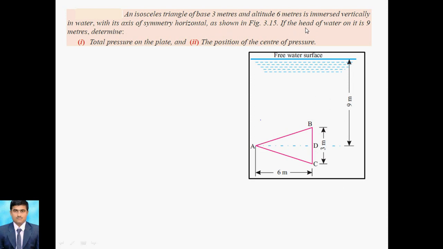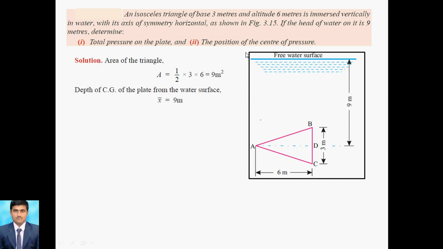And the head is shown in the figure, and it is 9 meter apart. So this altitude is about 9 meter apart, and find out the total pressure and the position of center of pressure. So here P is a question mark and h bar is a question mark.